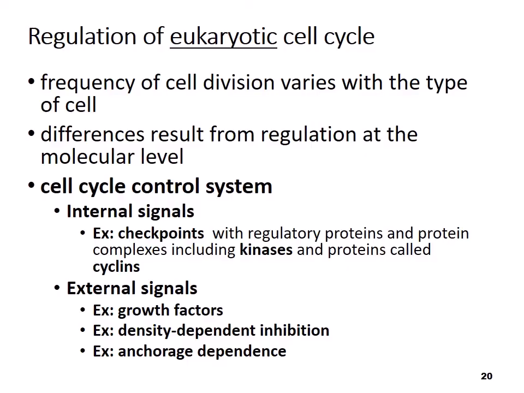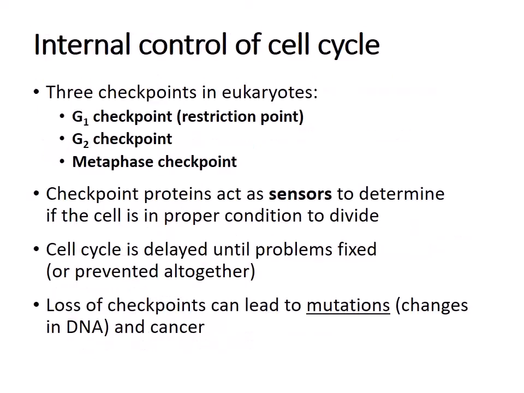There's a couple of different ways we can control what's happening in the cell. The cell can control itself based on internal signals or external signals. So some internal signals include checkpoints like kinases and cyclins, and then external signals include growth factors, density-dependent inhibition, and anchorage dependence. So as far as internal control of the cell cycle goes, there's 3 checkpoints in eukaryotic cells: G1 checkpoint or the restriction checkpoint, G2 checkpoint, and the metaphase checkpoint.